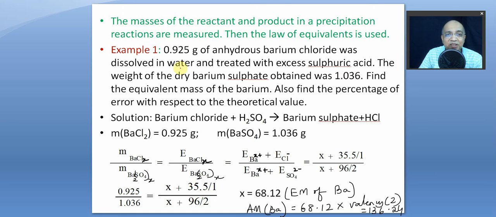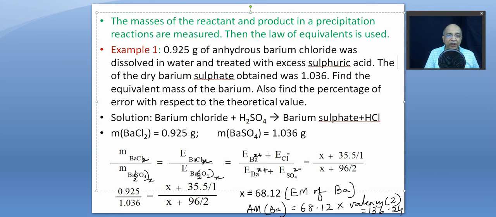While finding equivalent masses of compounds, we split them into the sum of the equivalent masses of the cation and anion. So, for example, 0.925 gram of anhydrous barium chloride dissolved in water and treated with excess of sulfuric acid, right? The weight, that should be mass, I dislike to use the term weight.